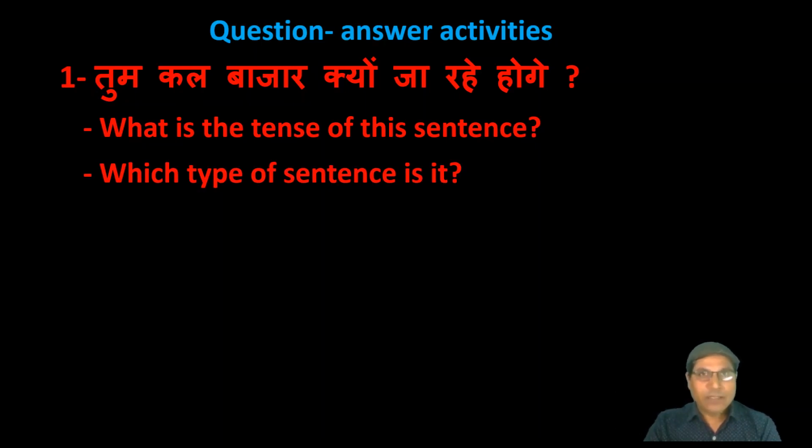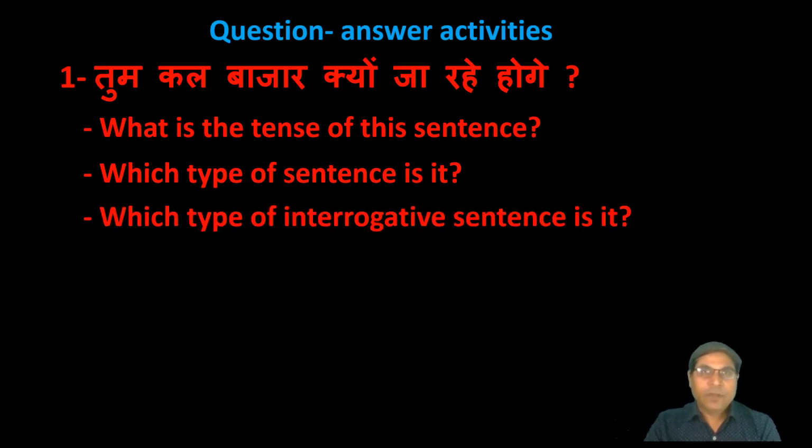Question is asked in this sentence. So it is interrogative sentence. Very good. Next question. Which type of interrogative sentence is it? Yes, it is B type of interrogative sentence because there is an interrogative word in the sentence. This type of sentence starts with interrogative word.